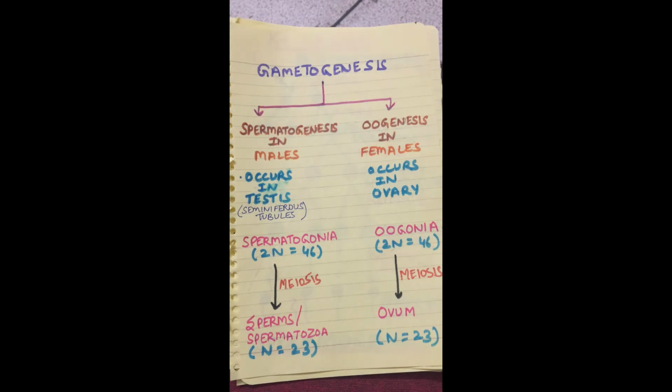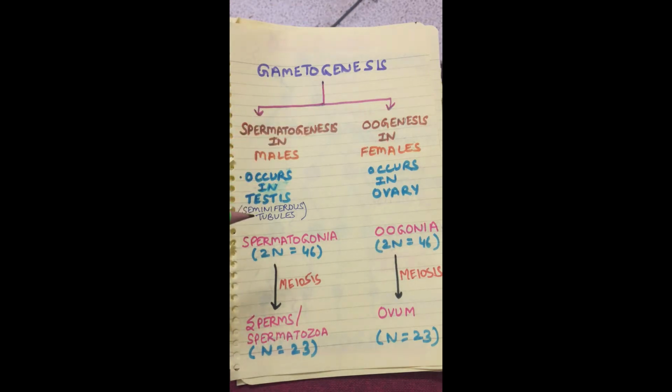In the previous video, we have discussed the male reproductive system and female reproductive system. Now here we will discuss the pre-fertilization event, that is gametogenesis. Gametogenesis in case of males is called spermatogenesis because here sperm formation occurs. In case of females, gametogenesis is called oogenesis because here ovum formation occurs.